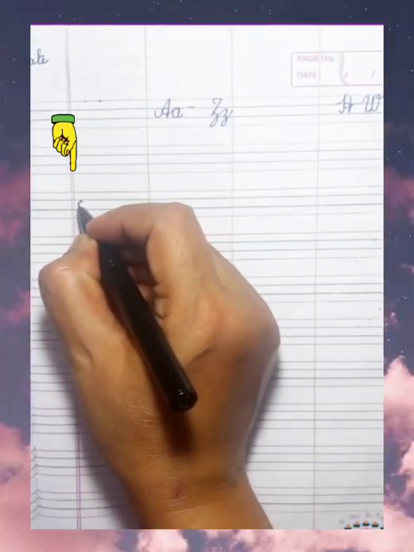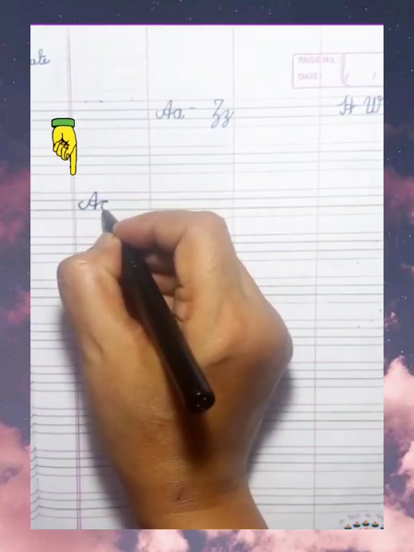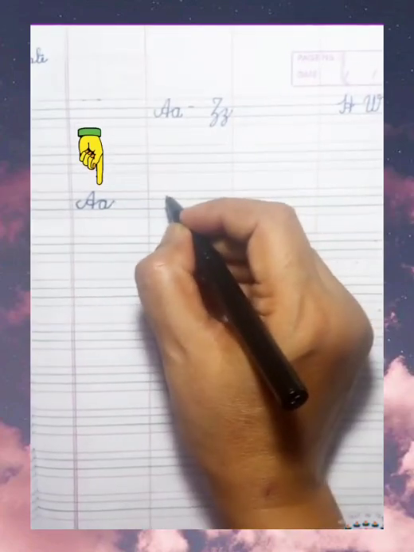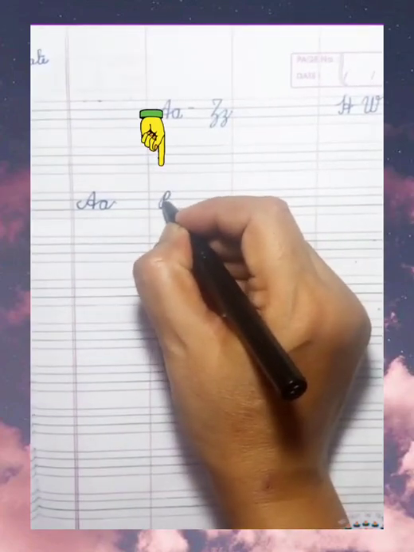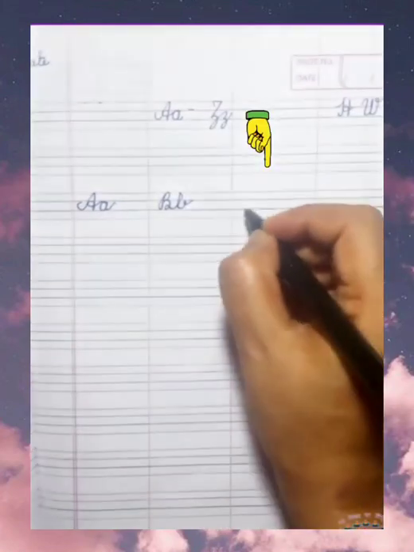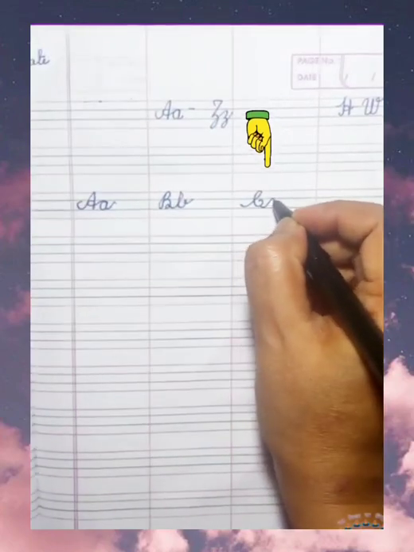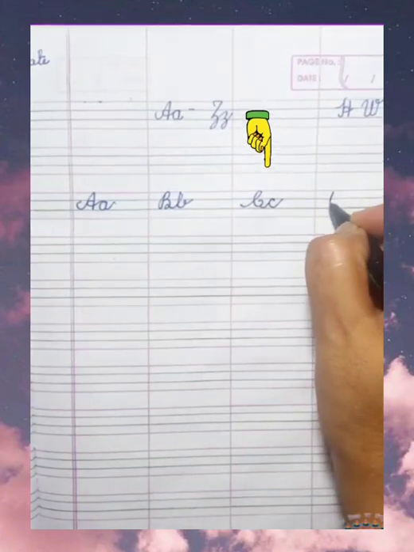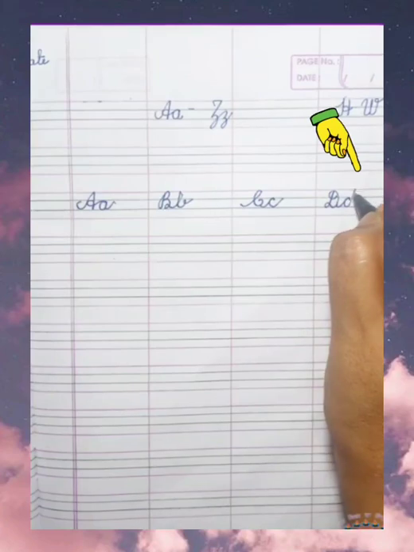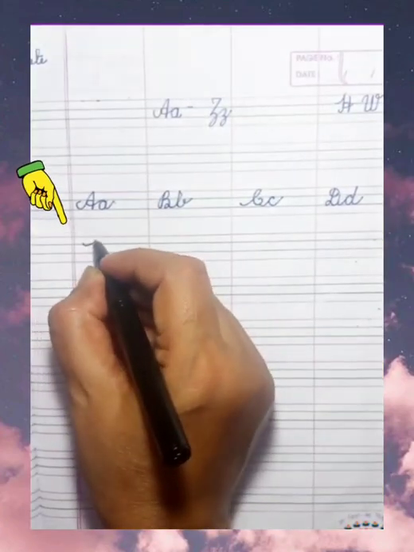Write A says A. We will touch the middle line, okay? Now, we will write B says B. Now, C says K. Okay? D says D. Now, E says A.